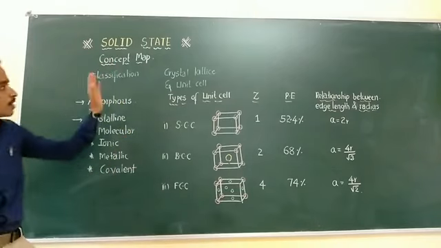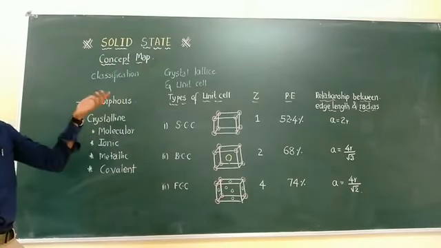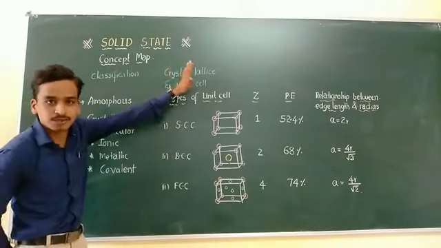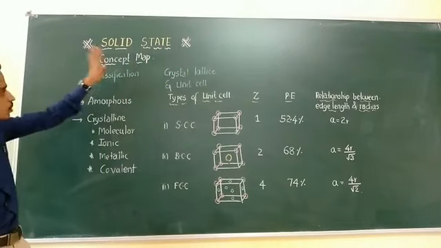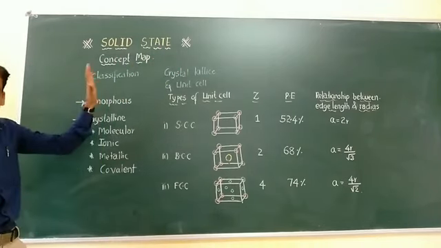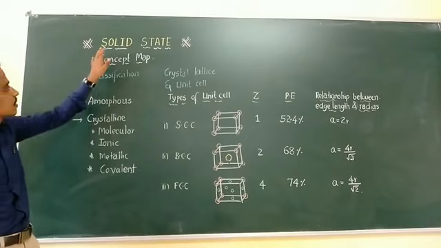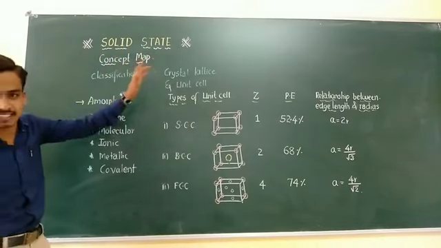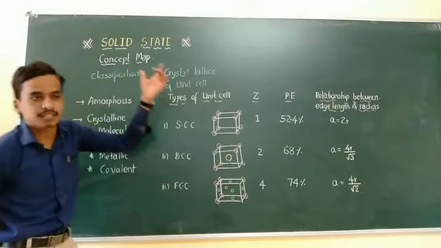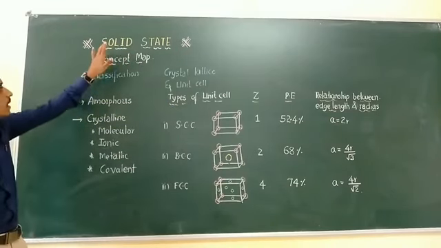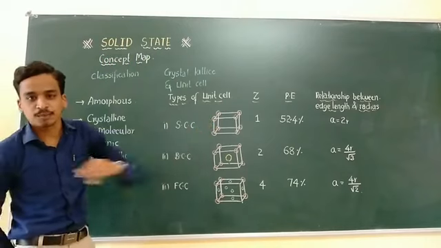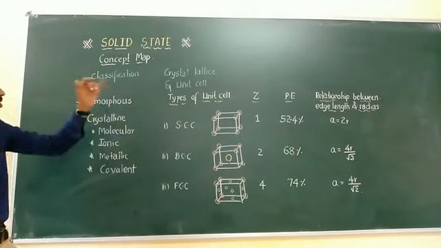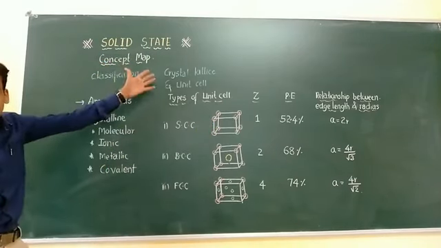Hello friends, today I am coming with a new chapter, the first chapter of the UC2 syllabus, which is solid state. You already know matter is divided into three important classifications, in which solid is one of them. The remaining two are liquid state and gaseous state. But today we are going to recall the chapter solid state, and the important parts will be recalled under the heading of a concept map.